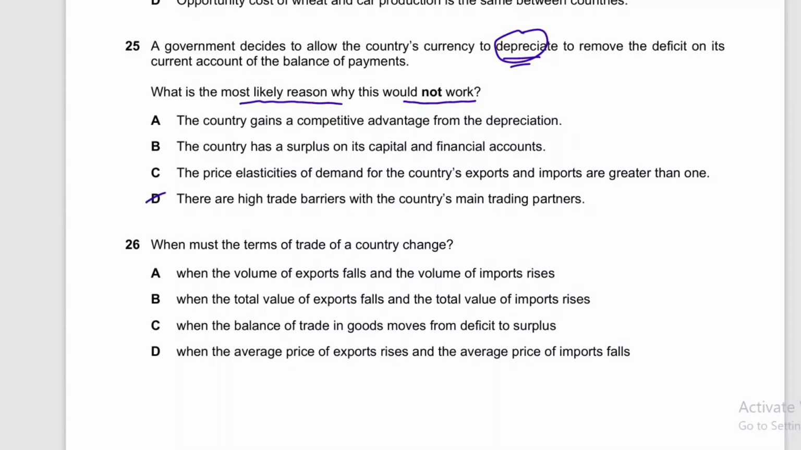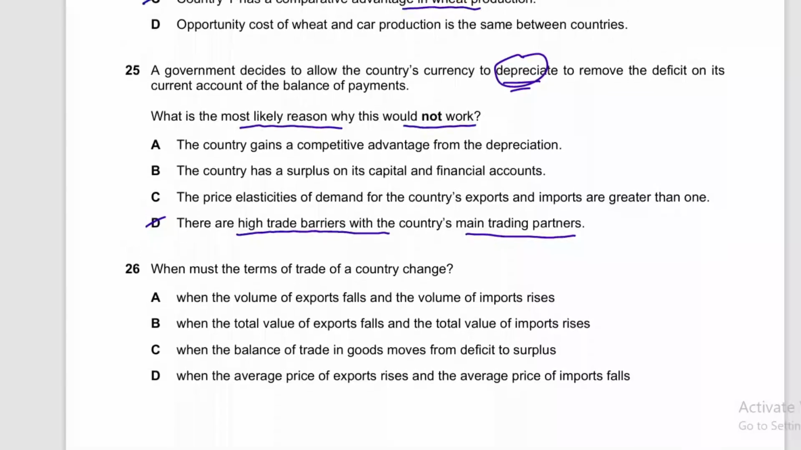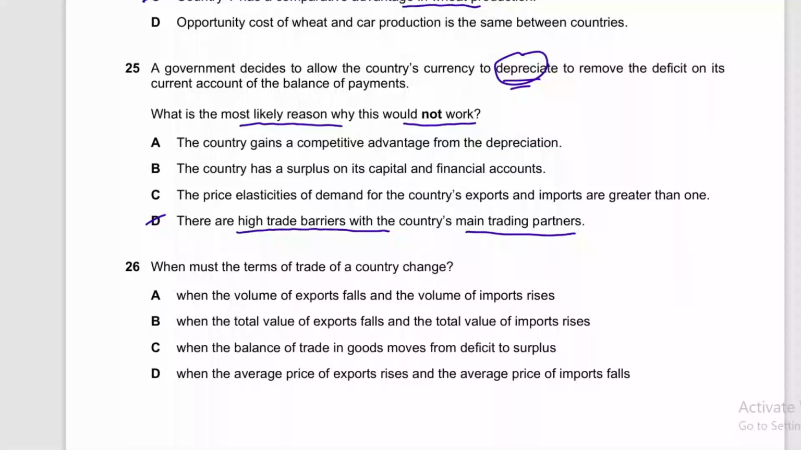Option D is the most suited. There are high trade barriers with the country's main trading partners. When there are high trade barriers, then it means the fall in value of currency will not increase exports. Depreciation basically is when the value of a currency decreases against another currency and it makes exports cheaper. So the price of exports falls, the quantity demanded for exports increases and total revenue from exports also increases. This is the basic phenomenon if everything is normal.